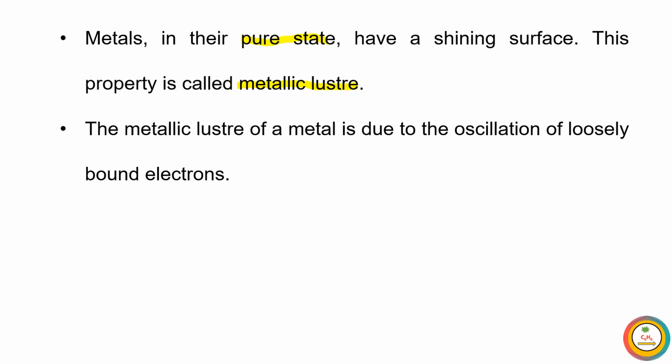The metallic luster of a metal is due to the oscillation of loosely bonded electrons. Which electrons are responsible? Those that are most loosely bonded, and the most loosely bonded electrons are those present in the outermost shell. In simple words, we can say good conductors of electricity also appear shining, and shine more in the presence of light.